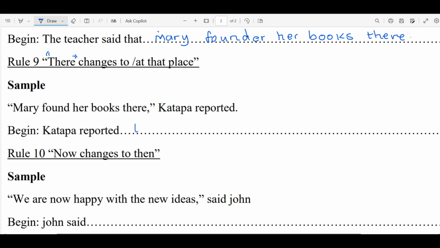Katapa reported that Mary, so we need to add had, found her books at that place.